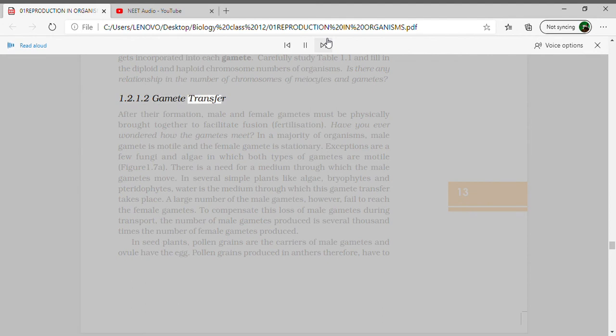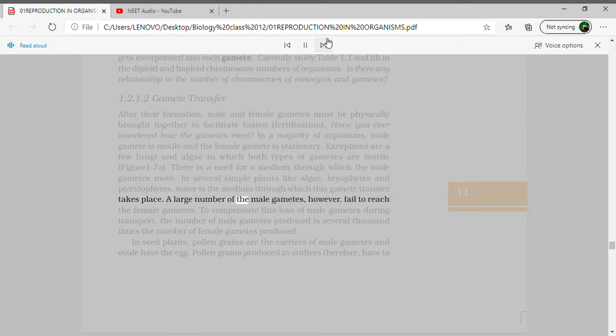1.2.1.2 Gamete transfer. After their formation, male and female gametes must be physically brought together to facilitate fusion, fertilization. Have you ever wondered how the gametes meet? In a majority of organisms, male gamete is motile and the female gamete is stationary. Exceptions are a few fungi and algae in which both types of gametes are motile, figure 1.7a. There is a need for a medium through which the male gametes move. In several simple plants like algae, bryophytes, and pteridophytes, water is the medium through which this gamete transfer takes place.